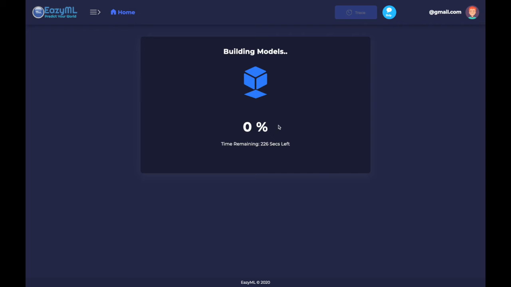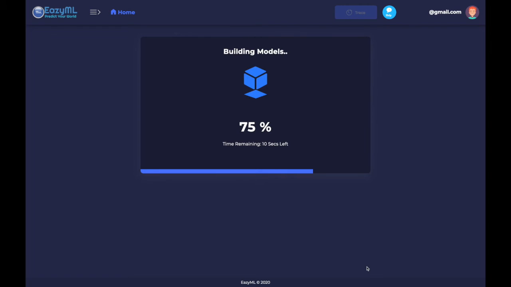And building a model could take anywhere from a minute or 2 to half an hour to a couple of hours. You can log out of EasyML or close the tab at any time, and it'll continue to build the model for you. Of course, if you have more lines of training data, it'll take a little bit longer to build a more accurate model. But like I said, you can leave at any time, and EasyML will continue to build the model in the background.